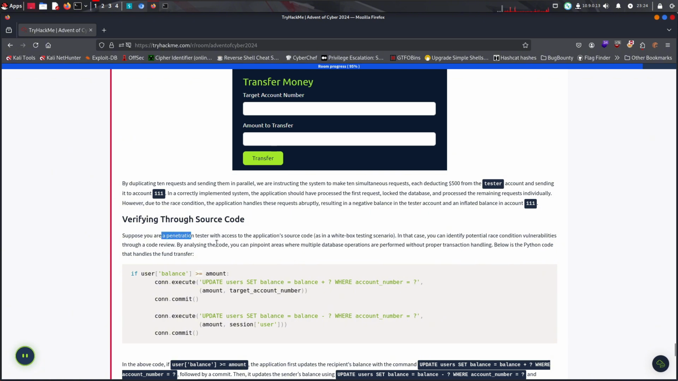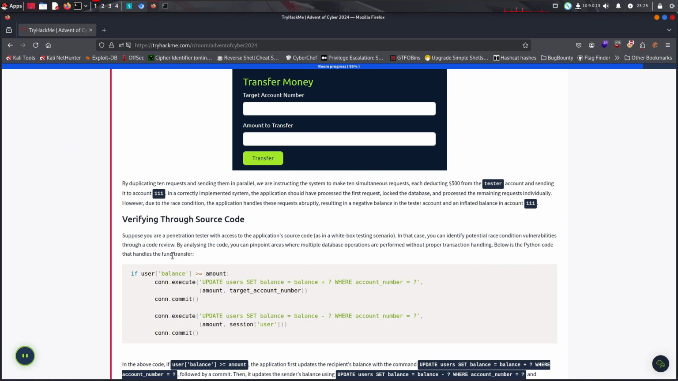Suppose you're a penetration tester with access to the application source code, as in a white box pen testing scenario. In that case, you can identify potential race condition vulnerabilities through a code review. By analyzing the code, you can pinpoint areas where multiple database operations are performed without proper transaction handling. Below is the Python code that handles the fund transfer.